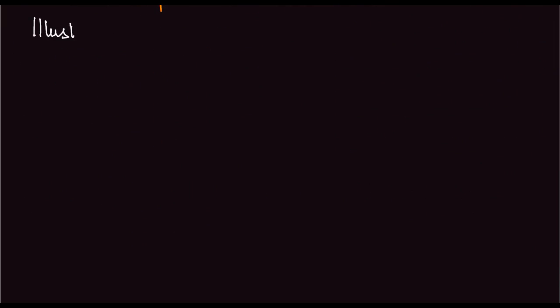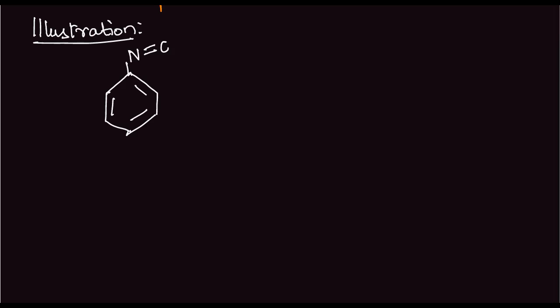Say we have this compound. This is the benzene ring. This is the N double bond O minus, that is the NO2 group, and this is the CH3 present here.